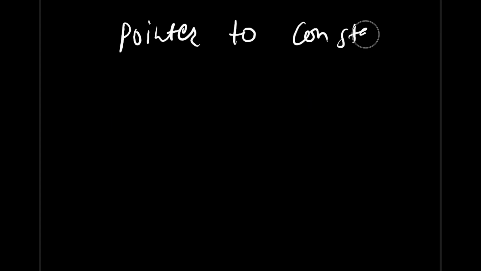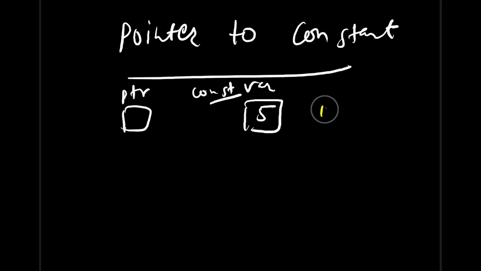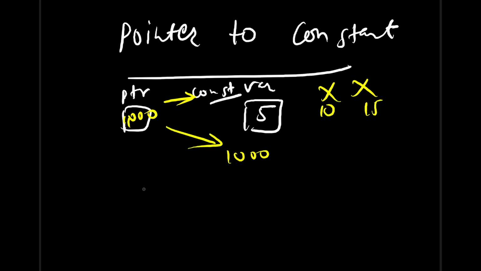What is pointer to constant and constant pointer? First let's see pointer to constant. So this is a pointer PTR, let's say, which is pointing to some constant variable. This variable is constant. You can't change the value over here. Let's say its value was 5. So you can't change it to 10, 15 or something. This is not possible. And this pointer is pointing to this constant variable. That's it. This is a very basic concept. This was the address 1000, so the pointer will contain the value 1000 and it is pointing to this memory location.